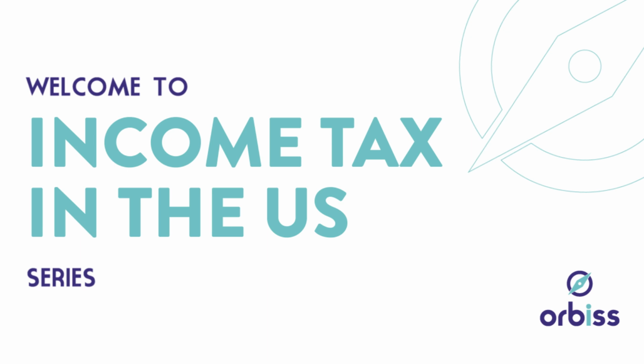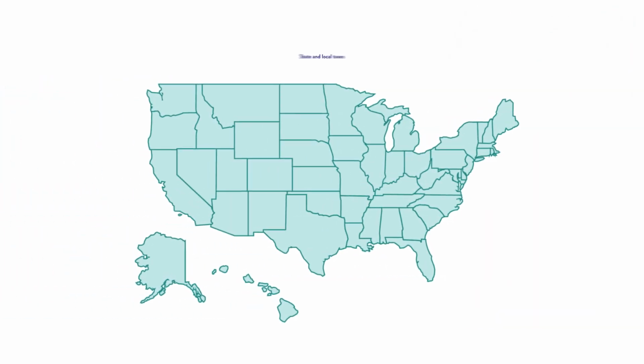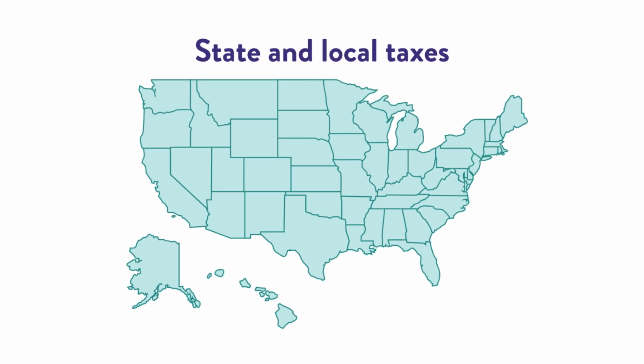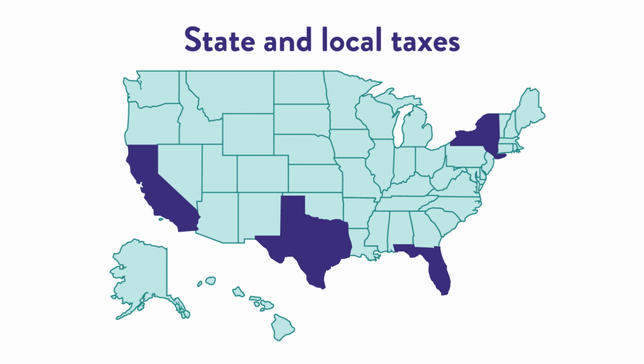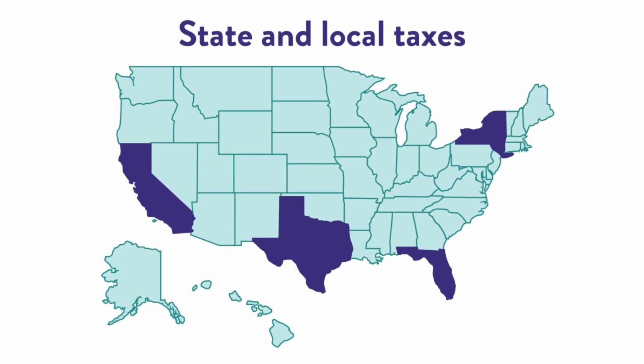Today, we'll cover the different types of US income tax, including state and local taxes, Social Security, and Medicare taxes. Let's begin with state and local taxes. In the United States, income taxes vary depending on where you live and work. States and cities may have entirely different tax rates from one another.